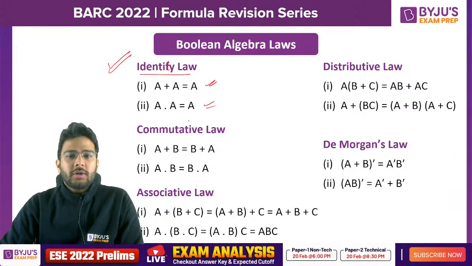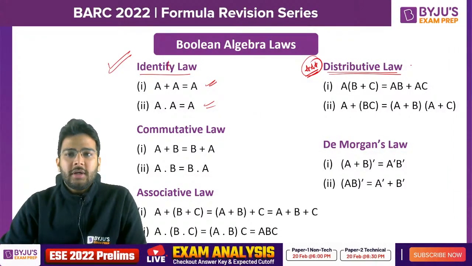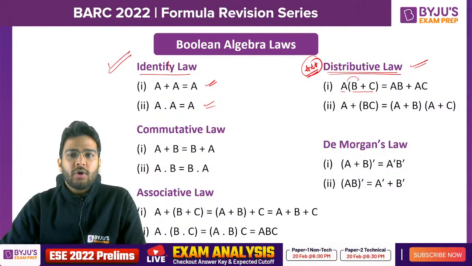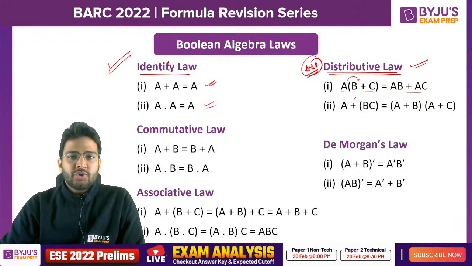The most important law that you need in this exam is the distributive law, because we need it while simplifying. If you want to simplify any Boolean expression, then we need this distributive law. A and (B or C): we can distribute this AND operation over the OR operation, so we write AB or AC. Clear? Similarly, I can distribute this OR operation over AND, so I can write (A or B) and (A or C). So this is very important.